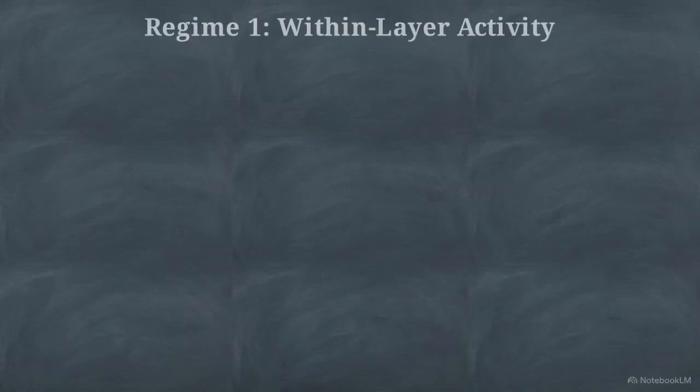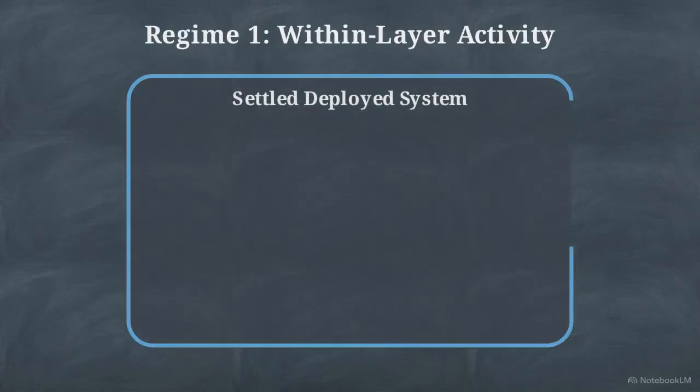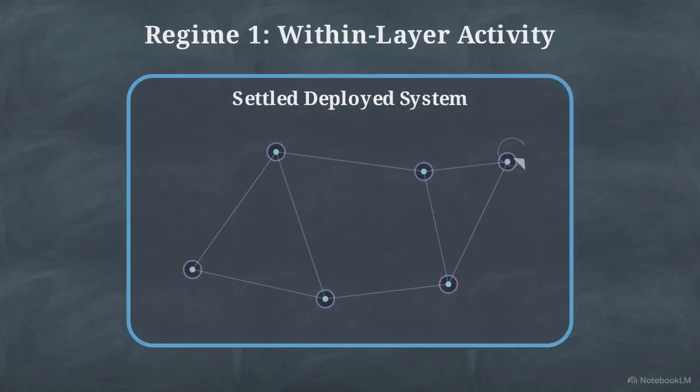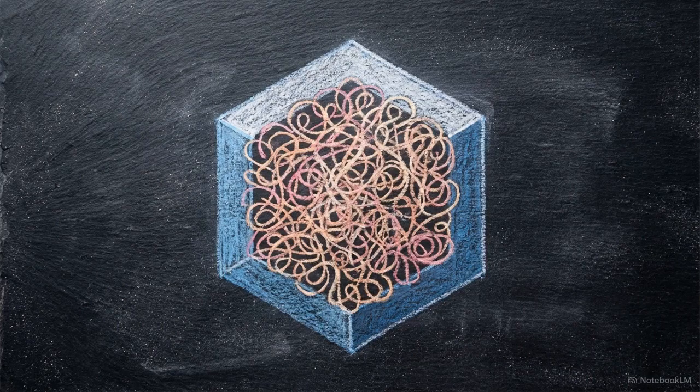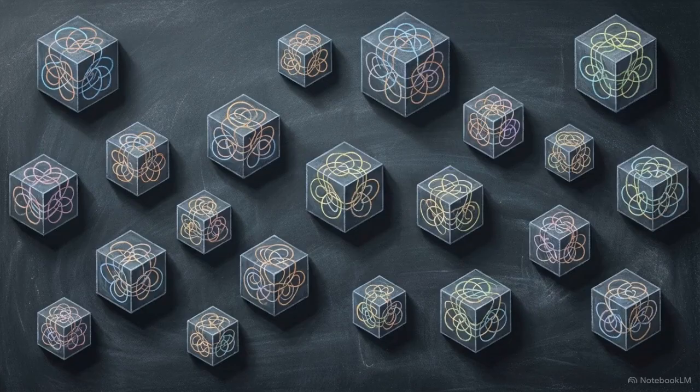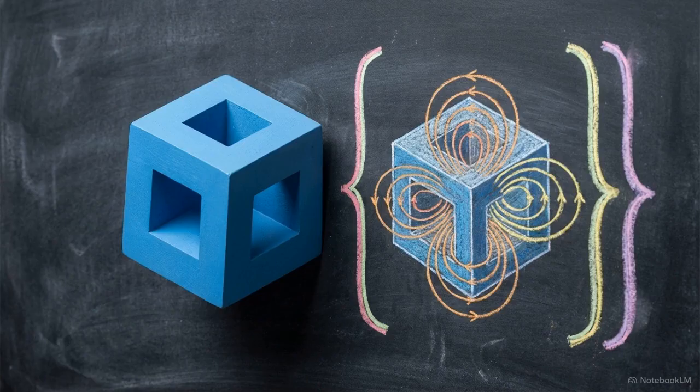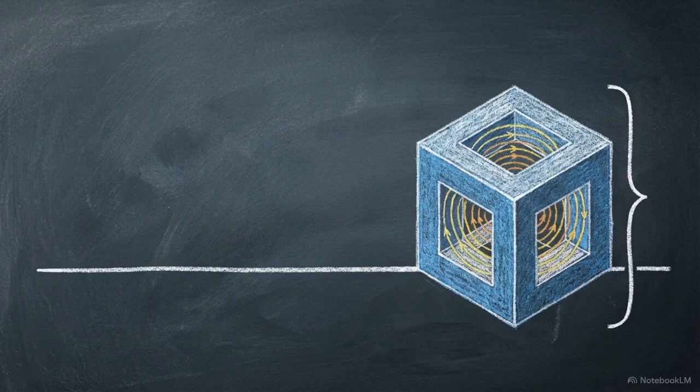This diagram establishes our baseline. This block represents a settled, deployed system, an AI operating under fixed update laws and architecture. We call this base oracle A. When you use chain-of-thought reflection, dynamic prompting, or fixed tool use loops, the system executes repetitive actions. Those actions operate entirely inside the settled system. Mathematically, this contained ecosystem is C of A. It encompasses all tasks that are Turing reducible to the base oracle A.